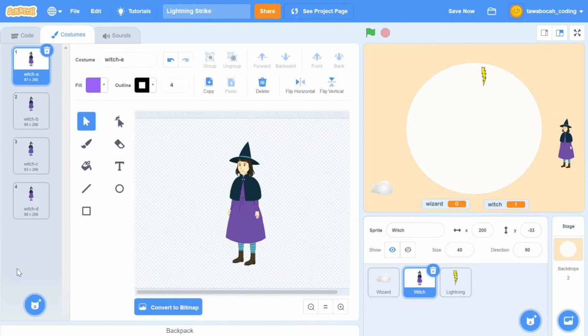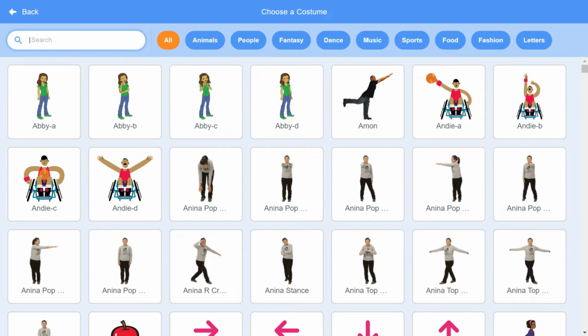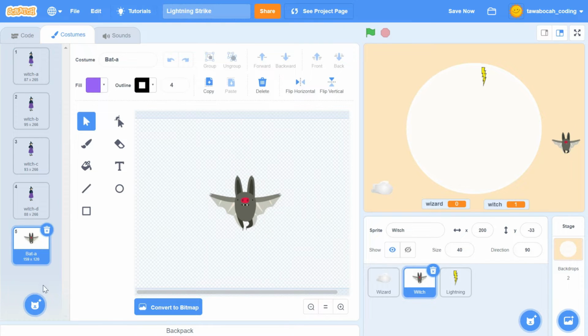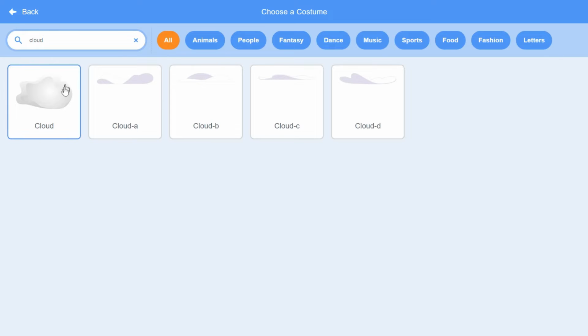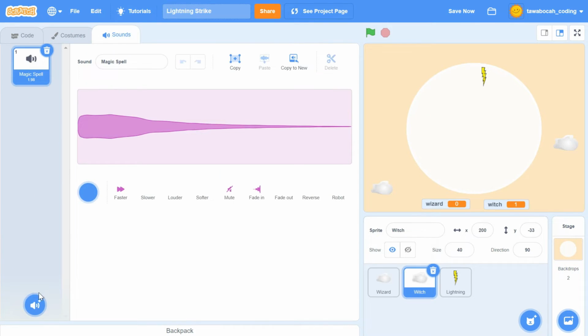In Sprite Witch, add 2 costumes, Bat and Cloud. Also add a sound named Thunderstorm.